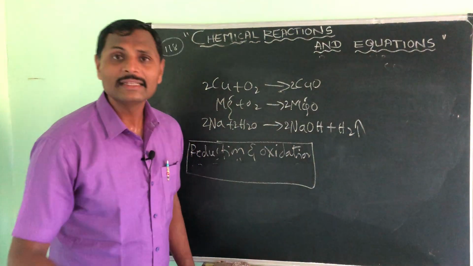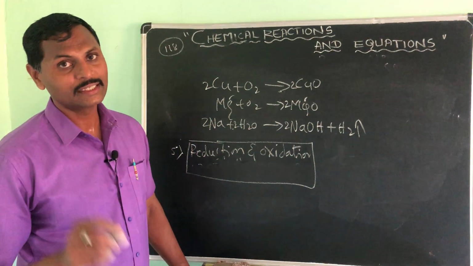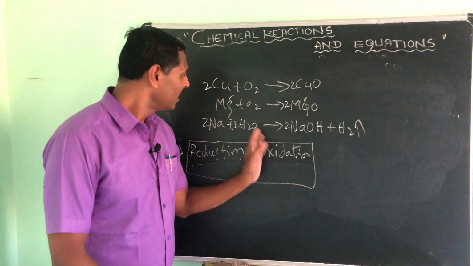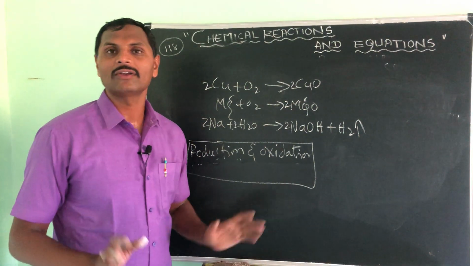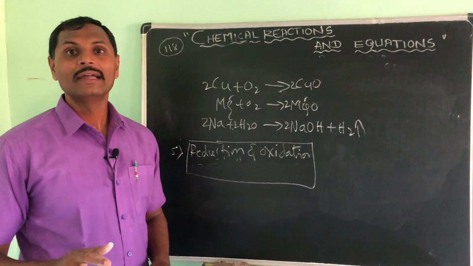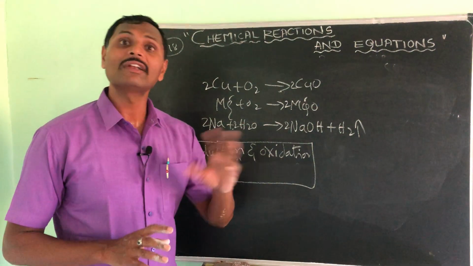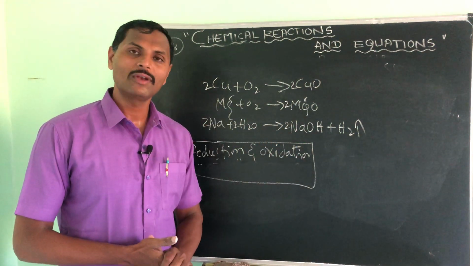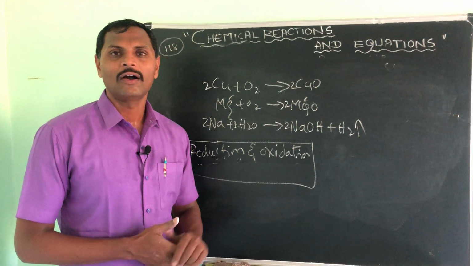Understood? Then you can write the definition. What is oxidation? Simply adding of oxygen or removal of hydrogen is called oxidation. Or in the electrical concept, removal of electron is called oxidation.